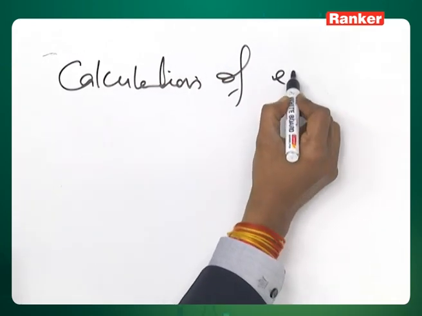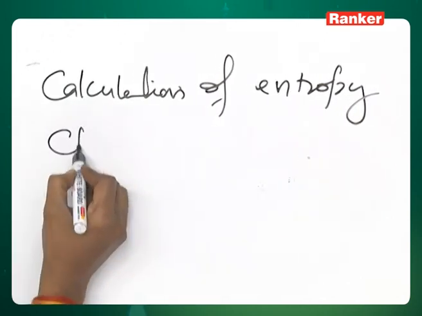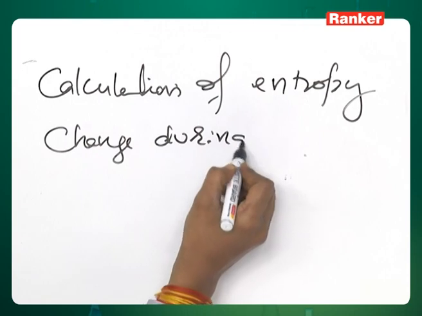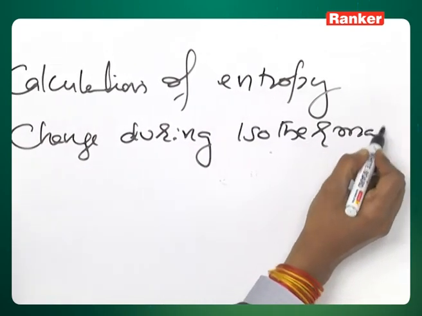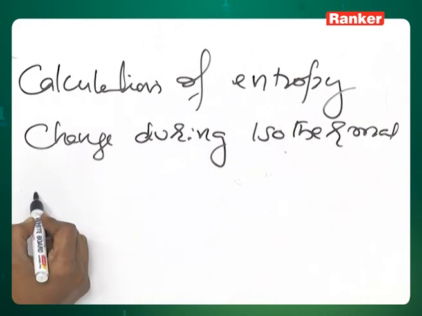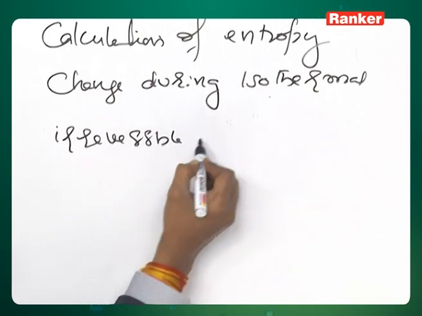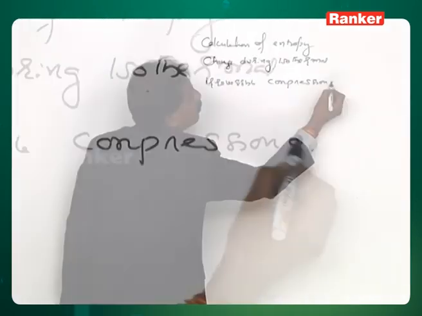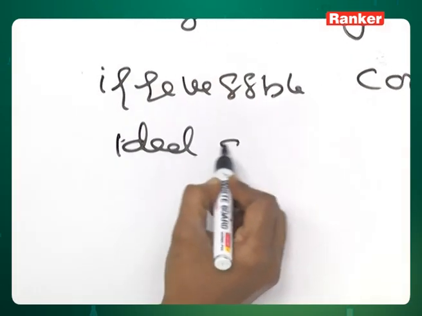Calculation of entropy change during isothermal irreversible compression. Isothermal irreversible compression of ideal gas.